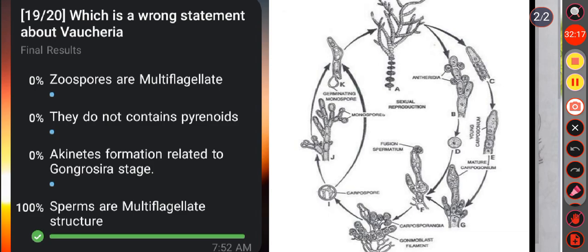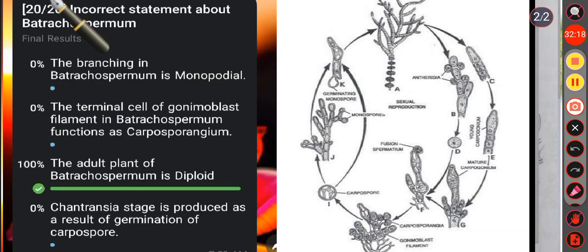Okay. Then last question, the incorrect statement about Batrachospermum. Option A, the branching in Batrachospermum is monopodial. It is a correct statement. Monopodial means growing upward with a single main axis. Then in option B, the terminal cell of the gonimoblast filament in Batrachospermum functions as the carposporangium. It is also a correct statement.